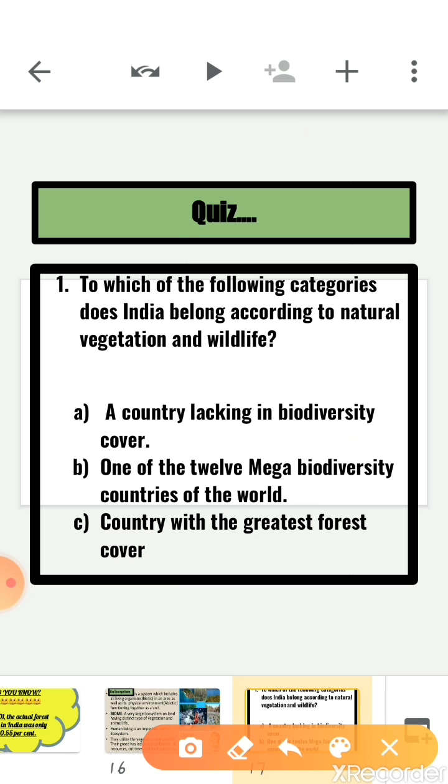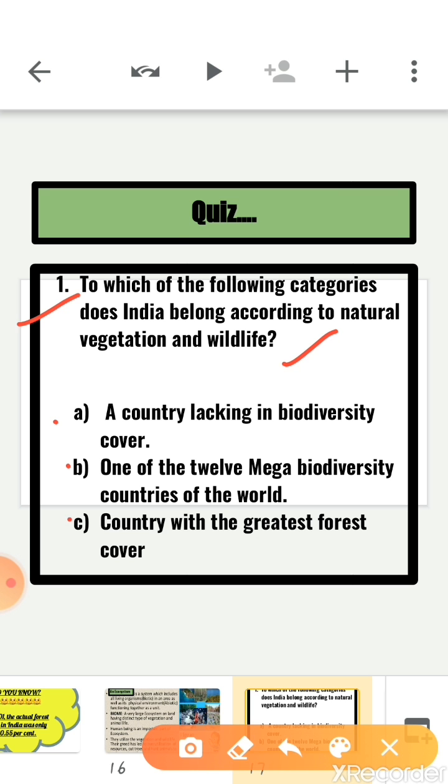The first question is, to which of the following categories does India belong according to natural vegetation and wildlife? Options are: A, a country lacking in biodiversity cover. Option B, one of the 12 mega biodiversity countries of the world.